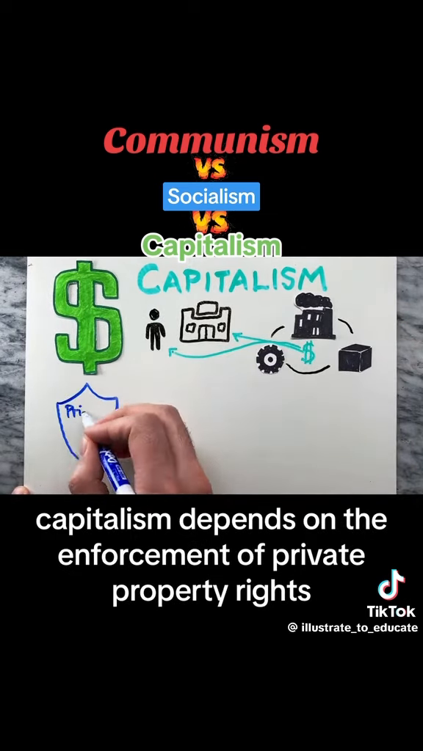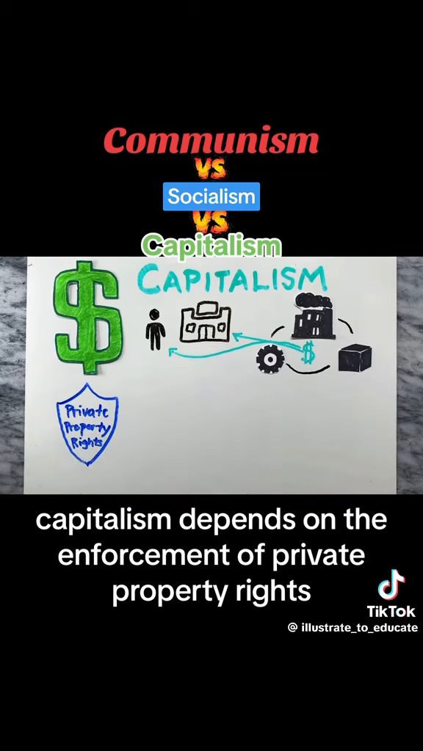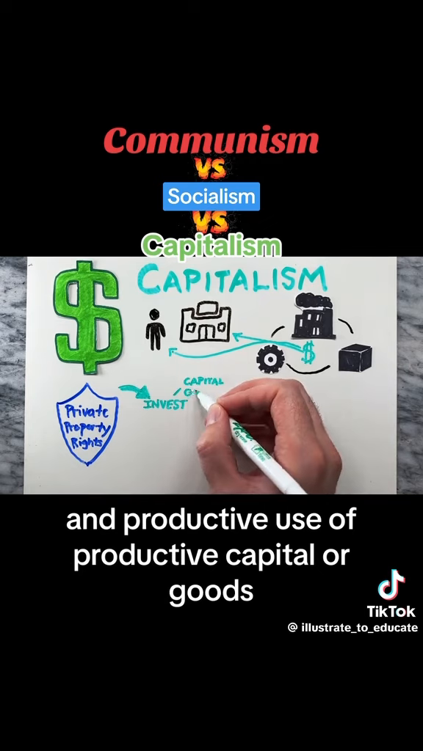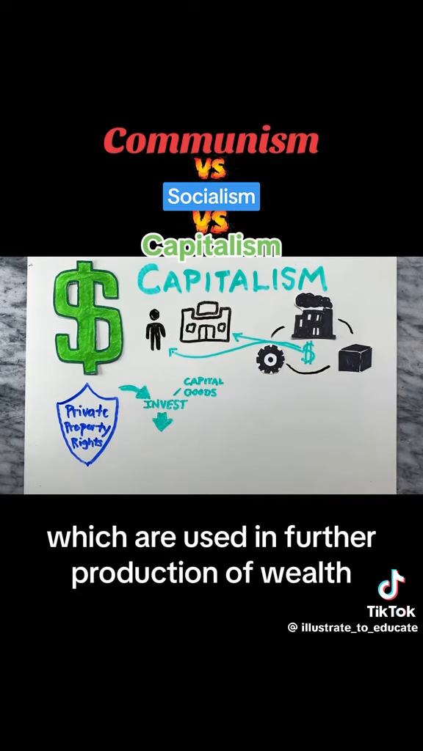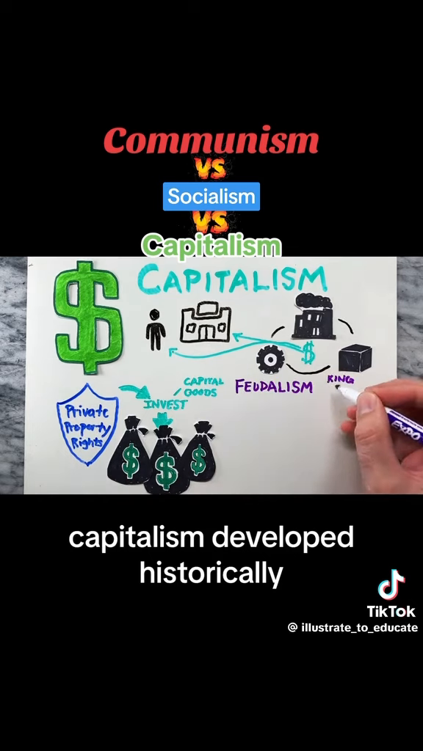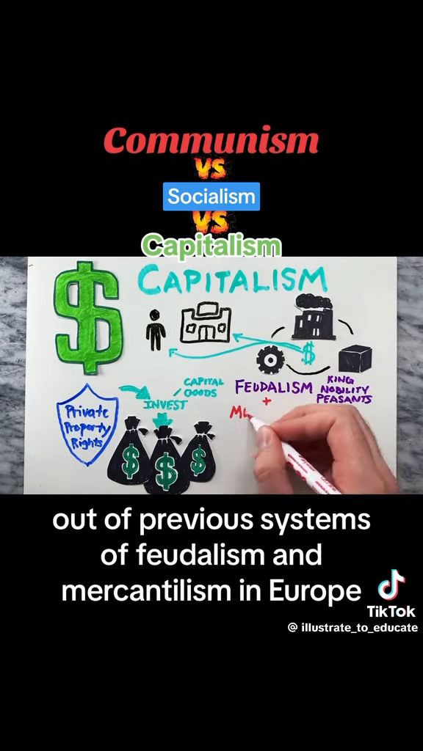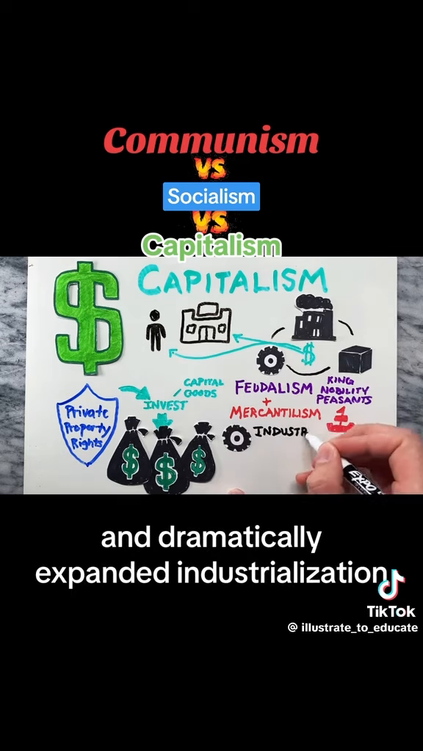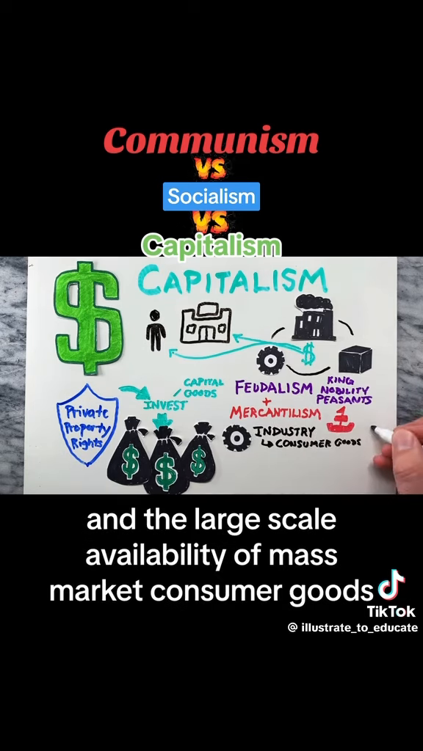Capitalism depends on the enforcement of private property rights, which provide incentives for investment in and productive use of productive capital or goods, which are used in further production of wealth. Capitalism developed historically out of previous systems of feudalism and mercantilism in Europe, and dramatically expanded industrialization and the large-scale availability of mass-market consumer goods.